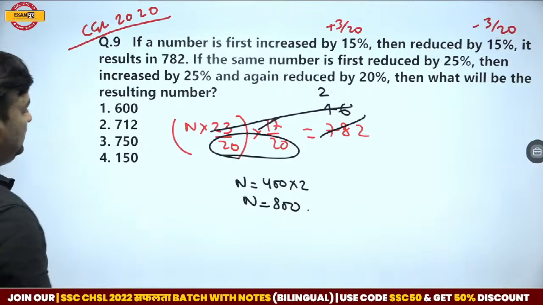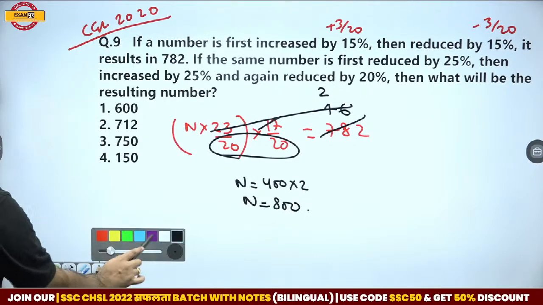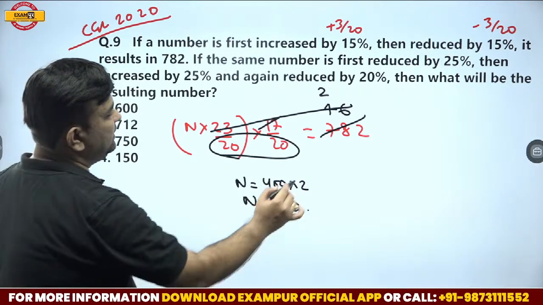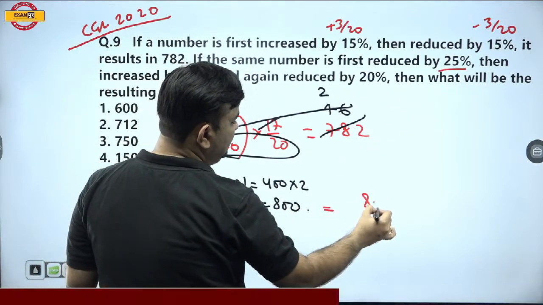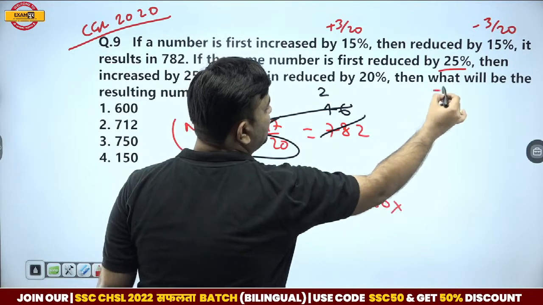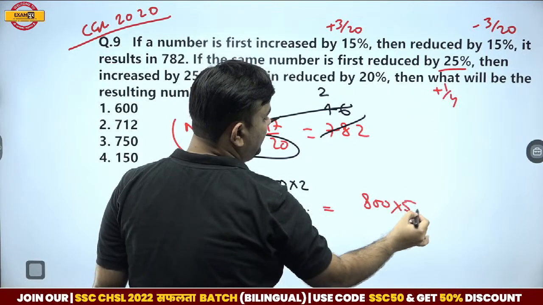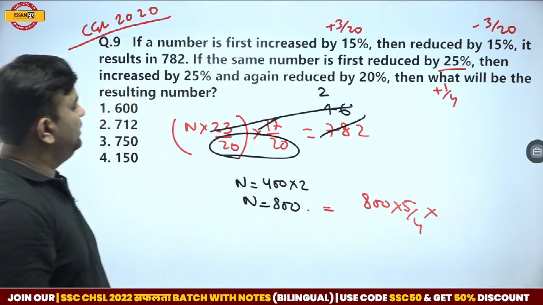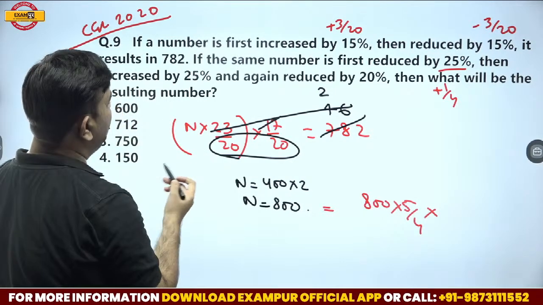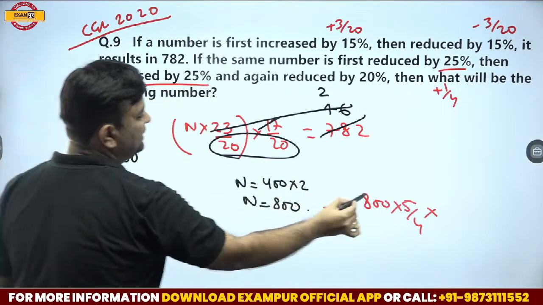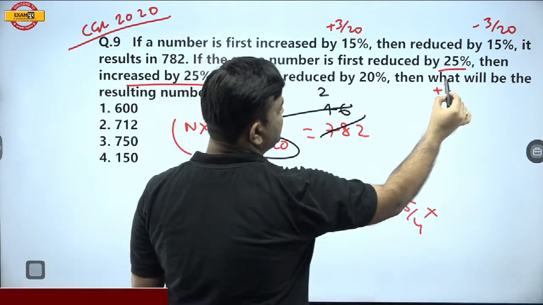Now, if the same number is first increased by 25%, 25% is an increment of 1 over 4, that is becoming 5 by 4. Then reduced by 25%. Chalo, I've taken the increase, now I'm taking the reduction.